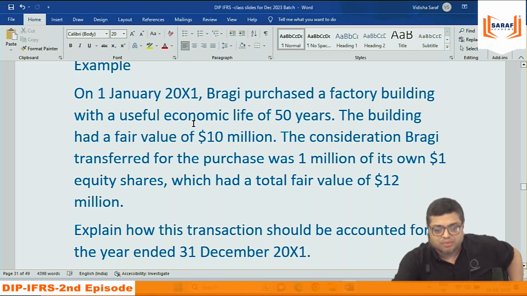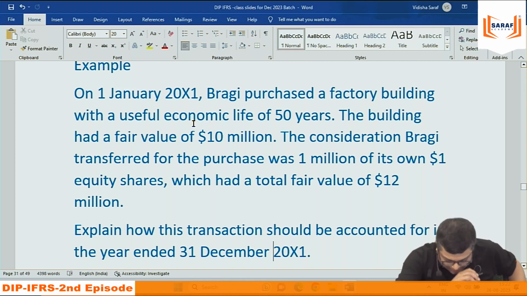The building had a fair value 10 million. The company purchased the building for 10 million. The value of the building 10 million. And the building will be used in the business for 50 years. The consideration transferred for the purchase was 1 million of its own $1 equity shares, which had a fair value of 12 million. For this building, company has not paid cash. The company has given shares, and the company has given 1 million shares.